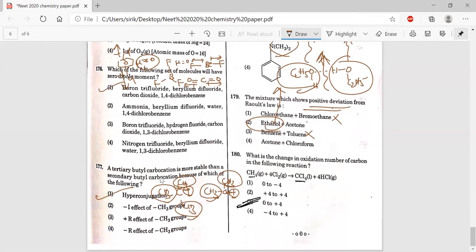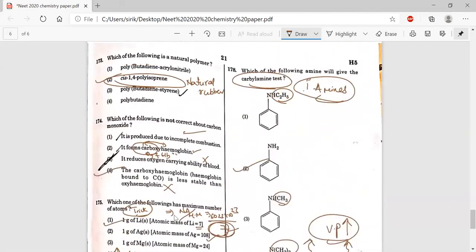And see this one, what is the change in oxidation? Option 2 is the correct answer. Change in oxidation number of carbon in the following reactions. In CH4, carbon is in the -4 oxidation state, and here it is in the +4 oxidation state, so the change is -4 to +4. If you observe, here it is 0, and here it is -1 and -1, they may ask you, but they're asking only for carbon, so -4 to +4 is our answer. -4 to +4. That's it.